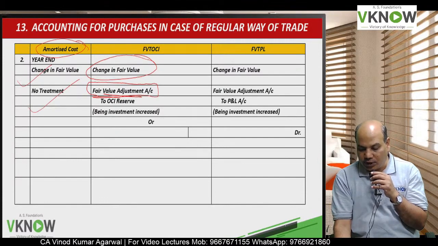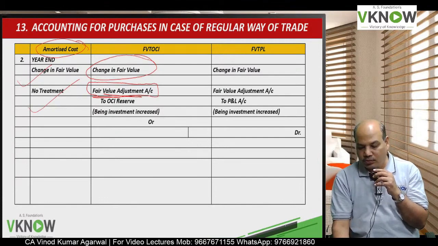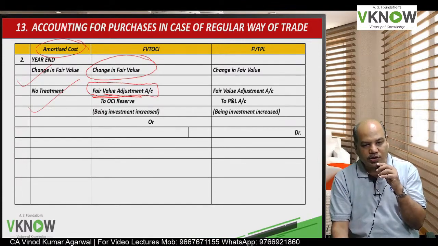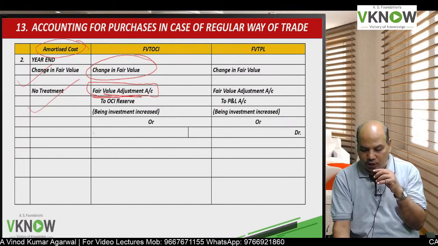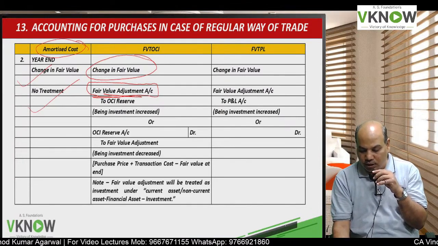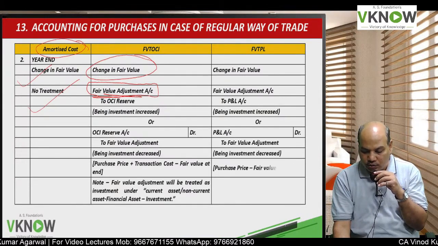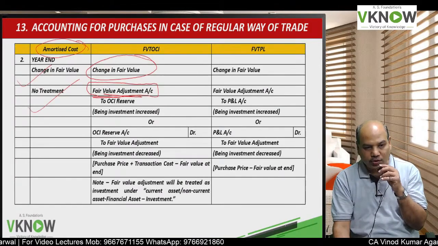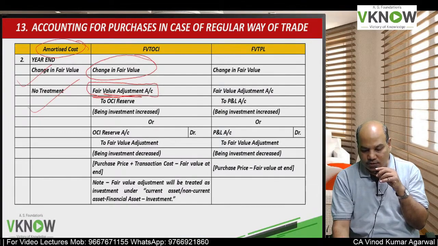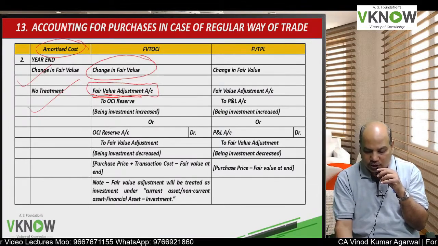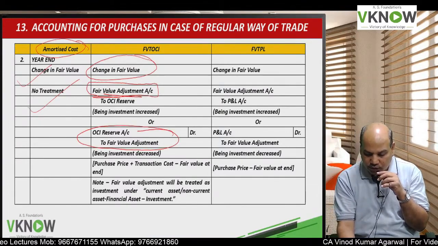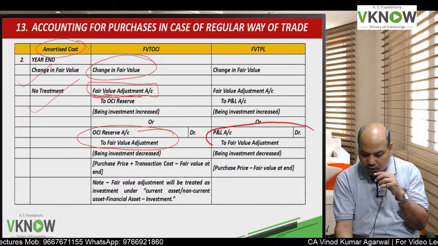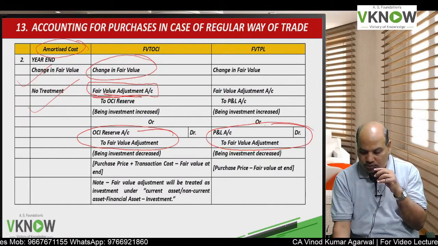And if it is an FVTPL instrument, we will pass an entry fair value adjustment account to P&L account if the value of the investment goes up. If the value of the investment goes down, we'll reverse the entry. If the value of the asset goes down, in the second and third category, we'll reverse the entry: OCI reserve to fair value adjustment. Here, P&L account to fair value adjustment.